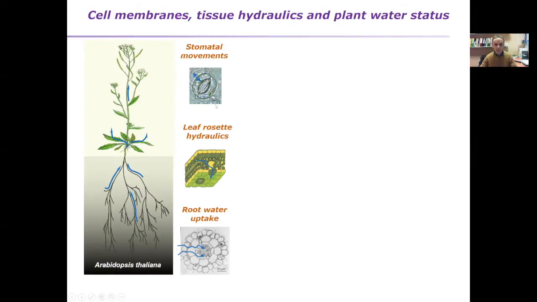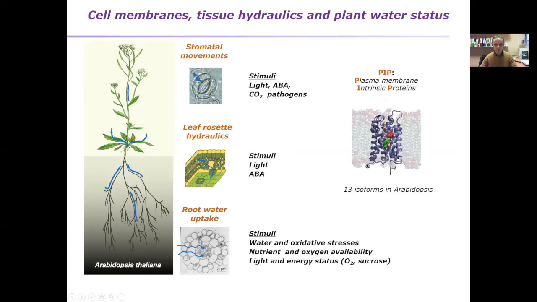And also, we can anticipate a very important role of cell membranes during change in guard cell volume and stomatal movements. So over the years, we have been considering different types of stimuli able to change the hydraulic properties of all these systems. And here you see a list of all the signals and stimuli that we've been studying. Our aim was really to understand what might be the role of aquaporins, and in particular a member of the PIP subfamily, in these regulations.